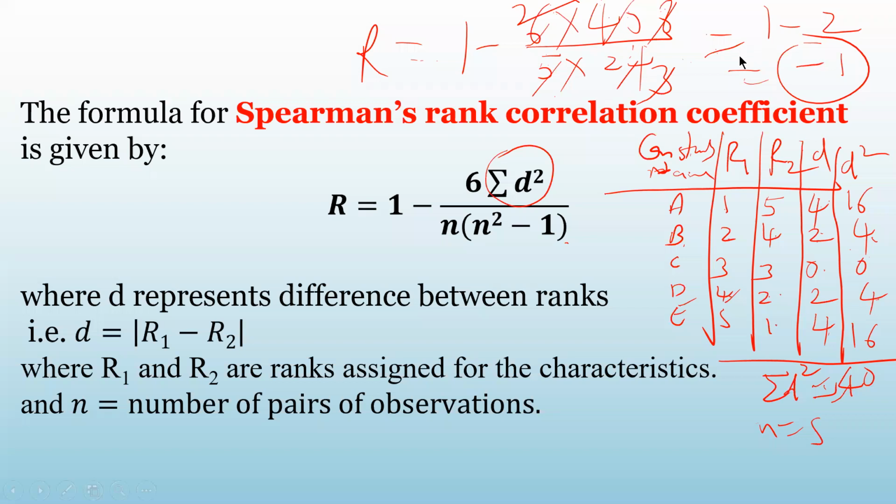So if it is plus 1, they are totally in agreement with each other and there is a perfect positive correlation. If capital R is minus 1, then like in this example, they are totally in disagreement with each other, and so it is called a perfect negative correlation. Otherwise, if the value is between minus 1 and 1, then there is some kind of correlation between the two ranks.